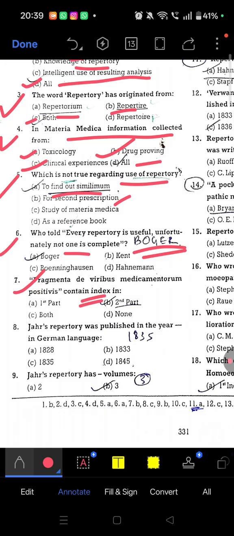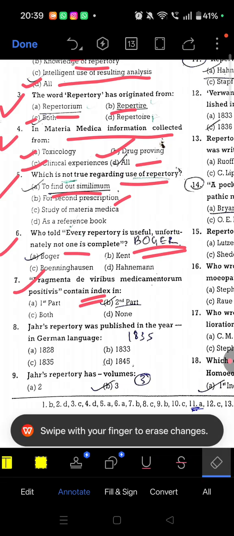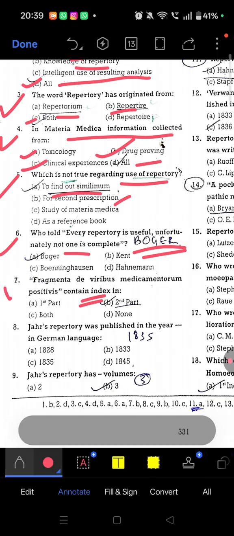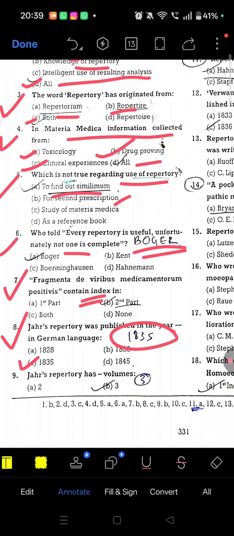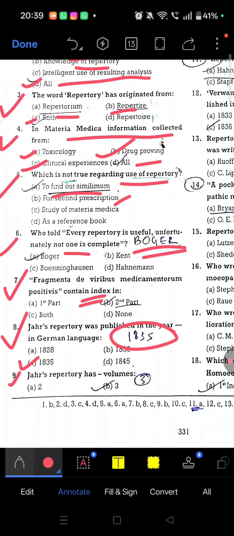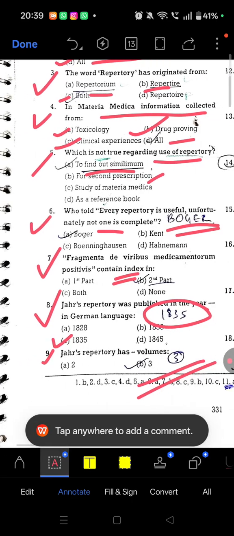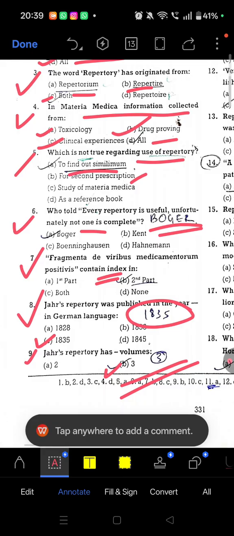Question 7: Fragmenta de viribus medicamentorum positivis contains index in the second part. Question 8: Jahr repertory was published in the year 1835. Remember this. Question 9: Jahr repertory has how many volumes? Remember 3 volumes. So the right answer is option B, 3 volumes.